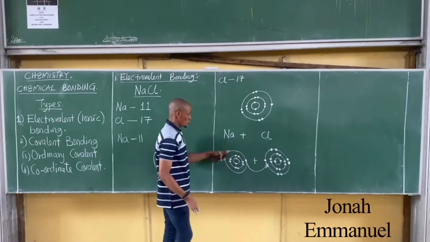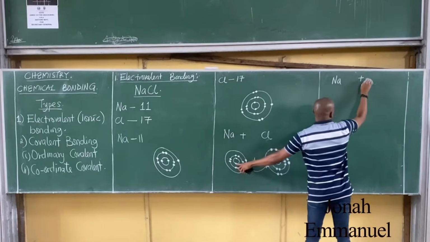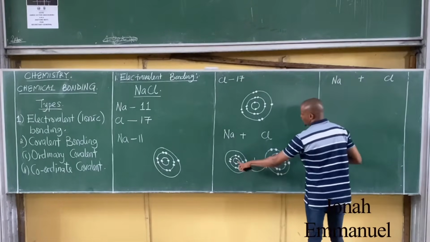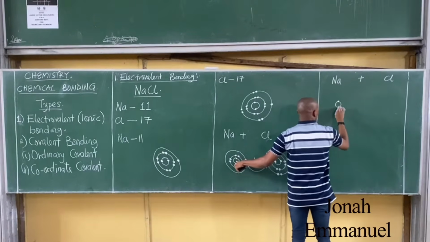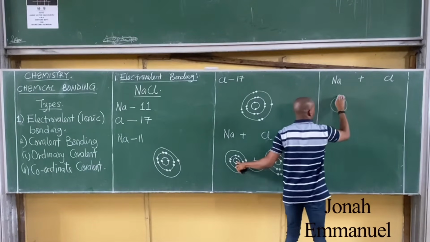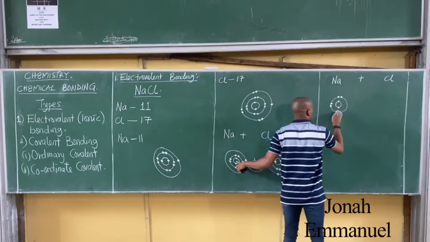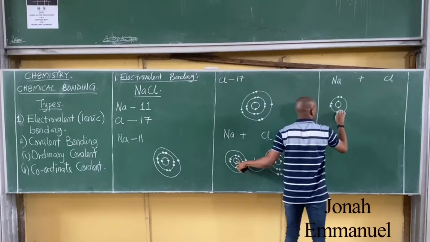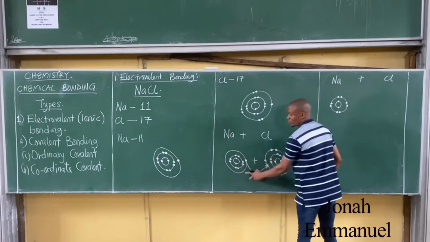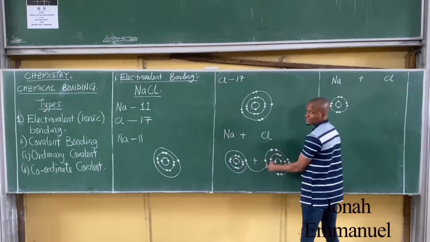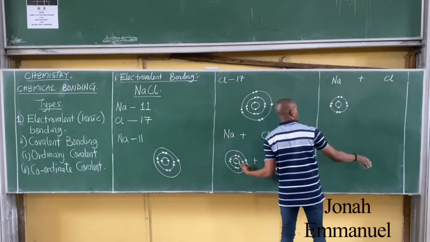You observe that for sodium now, I'll not be having this one as 1, 2, 1, 2, 3, 4, 5, 6, 7, 8. Observe that this last one here will be no electron there because it has moved. So here because of the empty, I'm now left with just 2, 8.